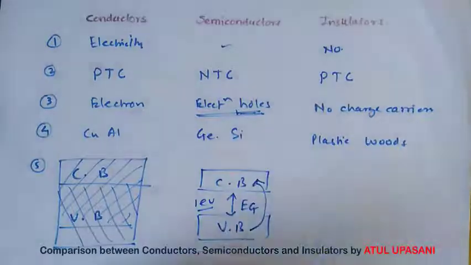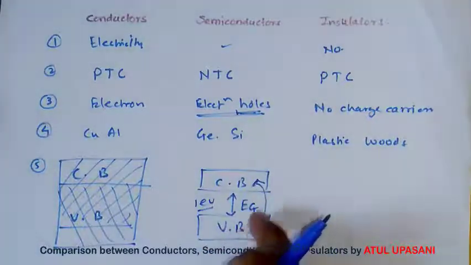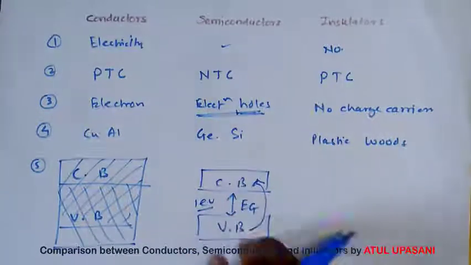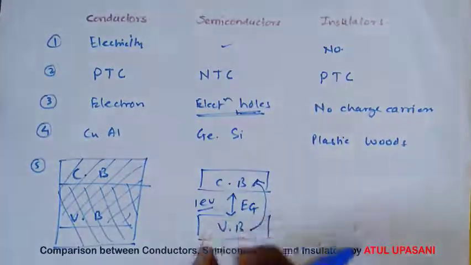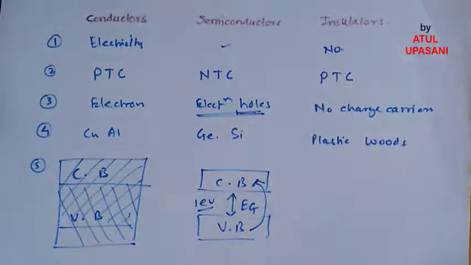So they can behave like an insulator as well as like a conductor. If energy is given, they will behave like a conductor, as valence band electrons can move to conduction band. And if energy is not given, the valence band electrons will remain in the valence band, and there are no conduction band electrons present. So they will behave like an insulator.